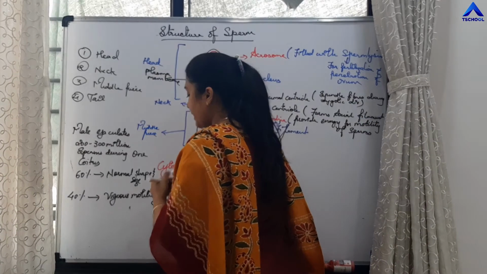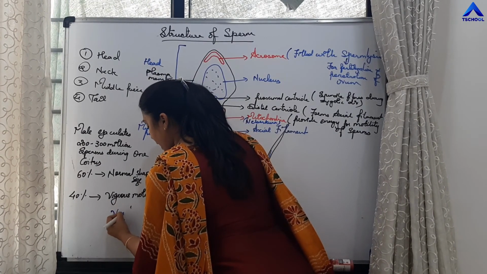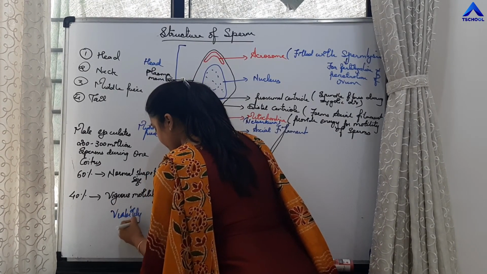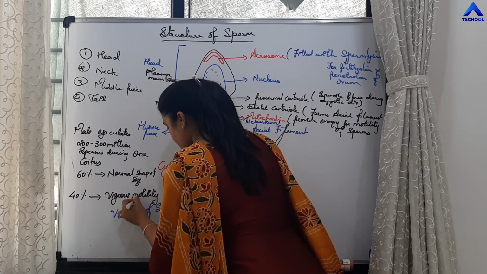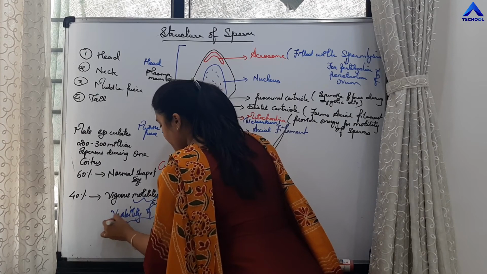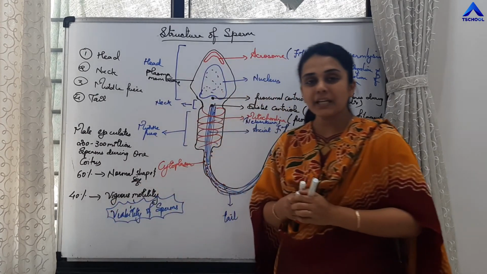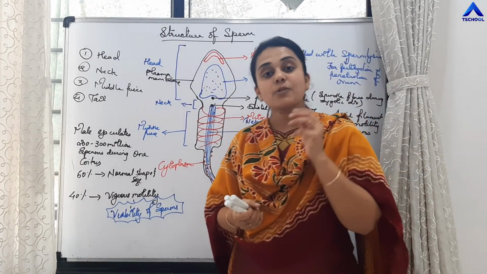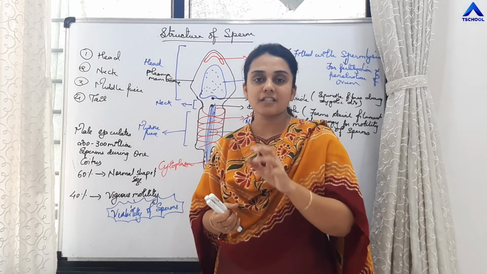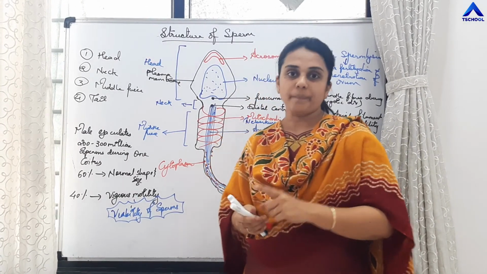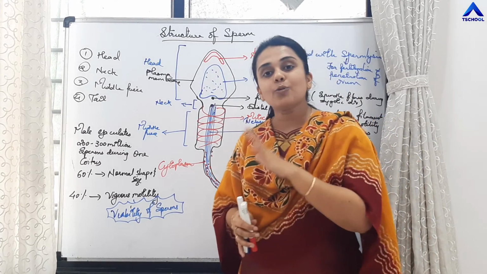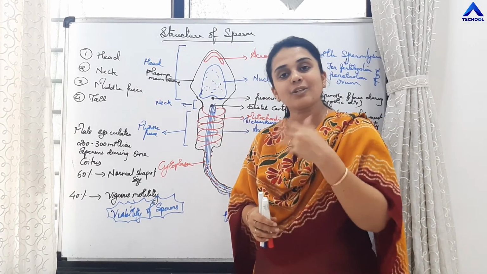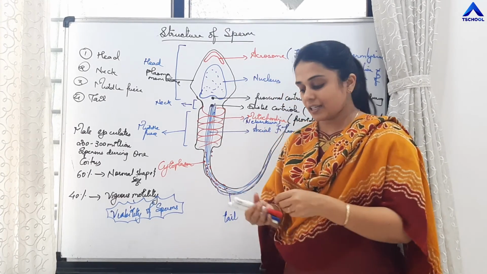There is one more thing that is called viability of sperms. Viability of the sperms is the time period during which the sperms have the capacity to fertilize ovum, right? After that time period is over, the sperm loses their viability, which means they lose their capacity to fertilize ovum.